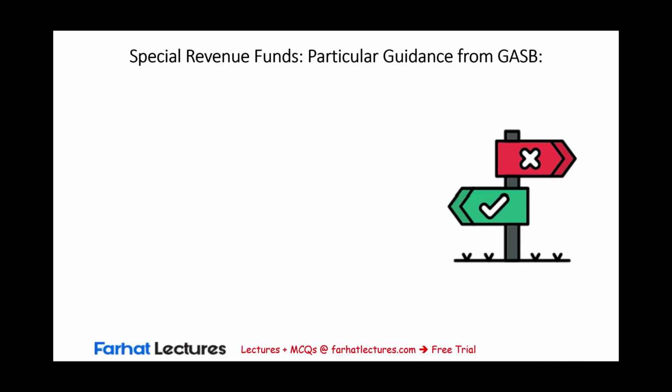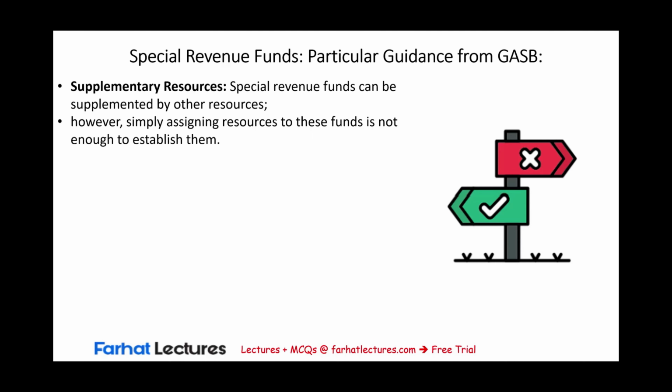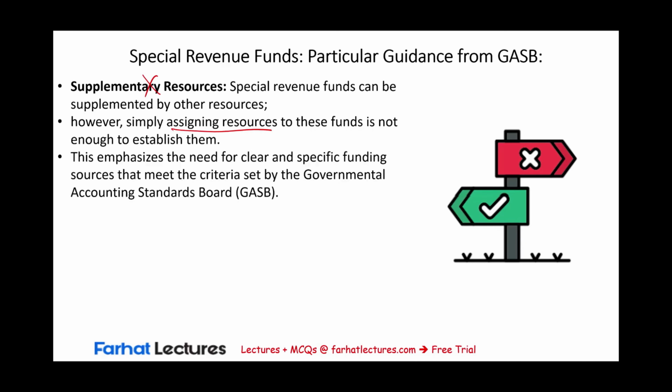Also, what we need to know about the special revenue fund is they could have supplemental resources. Special revenue funds can be supplemented by other resources. In other words, they can get revenue from other sources than that specific main source, for example, the federal government. However, simply assigning resources to these funds does not make them a special revenue fund. They have to be special revenue funds. The supplementary resources will not make them, because that's basically a mere assignment of the fund.